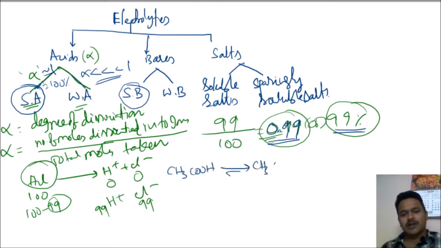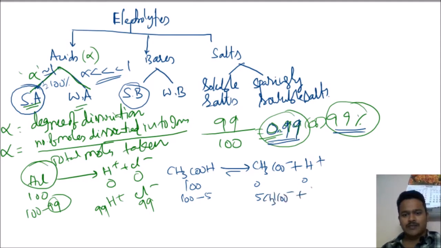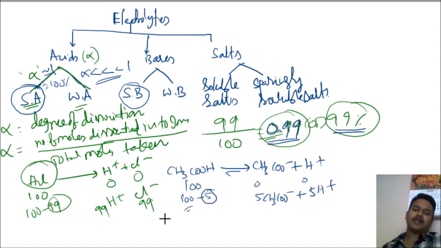It is very weak: out of 100 taken, only 5 or 6 convert, giving 5 CH3COO minus plus 5 H plus. So this 5 is negligible compared to 100, and the degree of dissociation is very small.